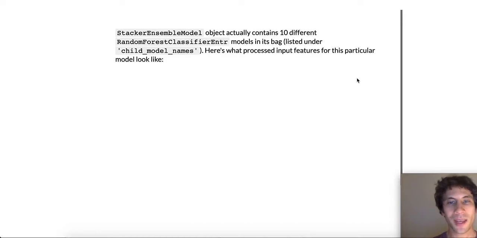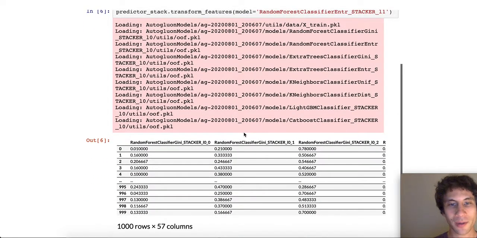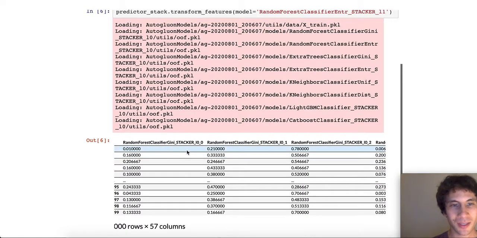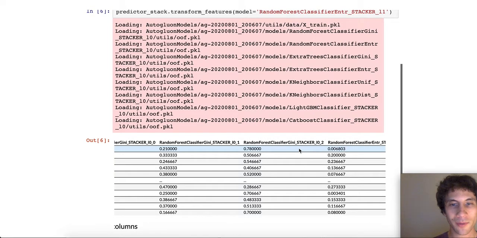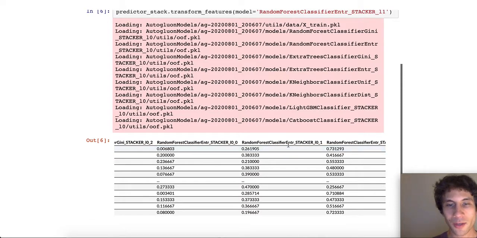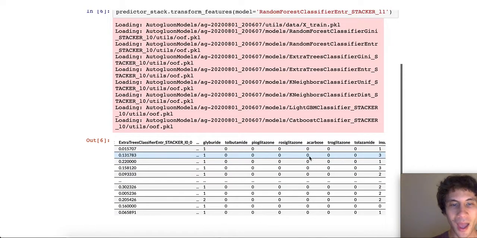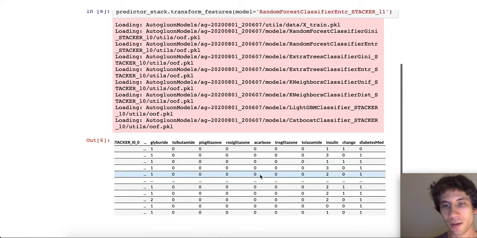Here's what the actual data that gets fed into this model looks like. We can see this by calling the transform_features method that will return the copy of the data used to train a particular model. Here we see that the data looks like this. We have the predicted probabilities of each class from each L0 base model. Here from the random forest classifier with Gini splits, here from the random forest classifier with entropy criterion splits, here from the extremely randomized trees classifier, etc., etc. But also these predictions are concatenated with the original features from the diabetes data set here.